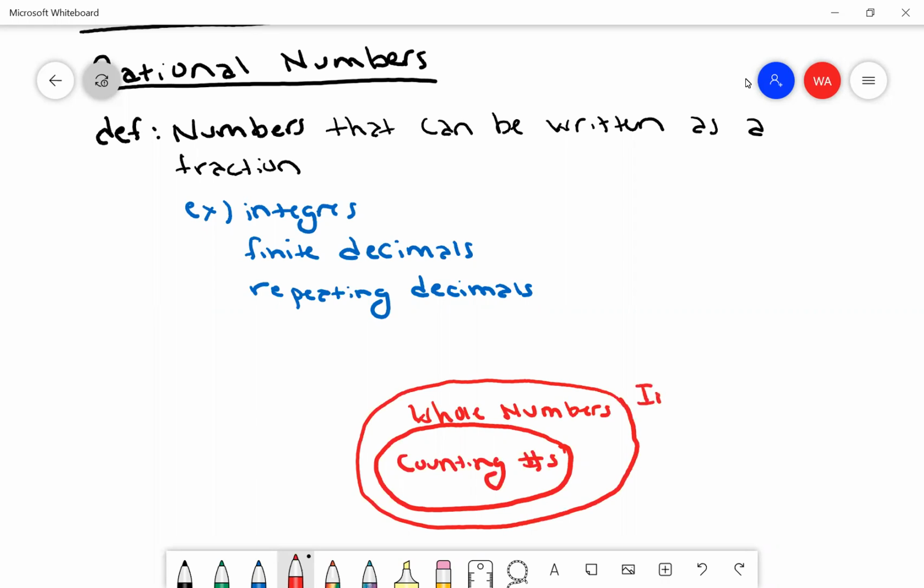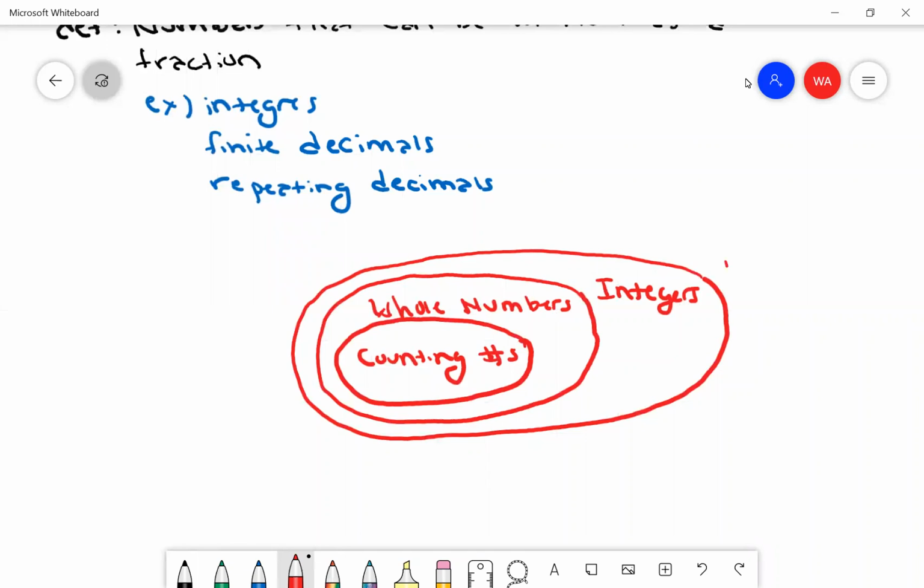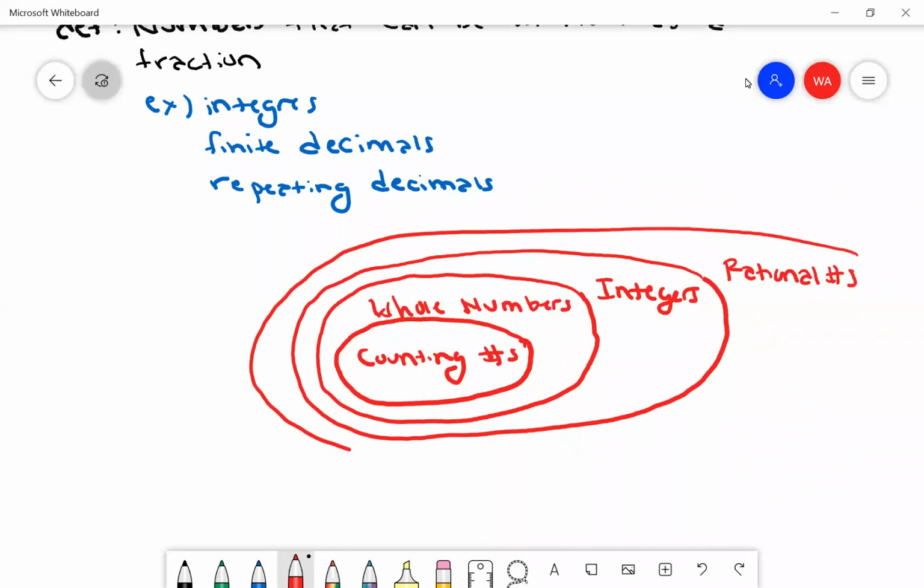Then we had the integers. The integers are positive and negative whole numbers. And then we have the rational numbers. And as I said, it includes integers, finite decimals, repeating decimals.